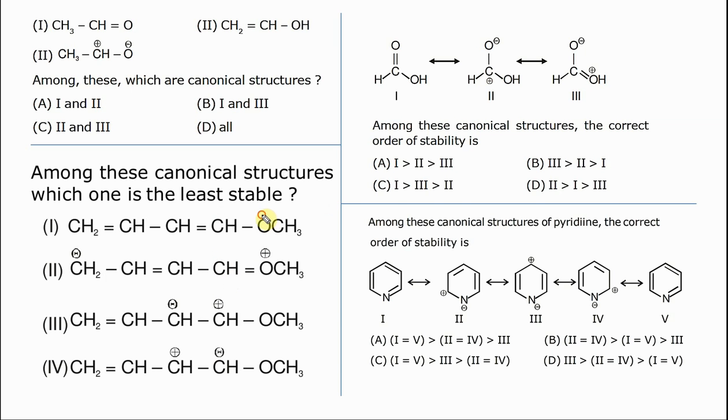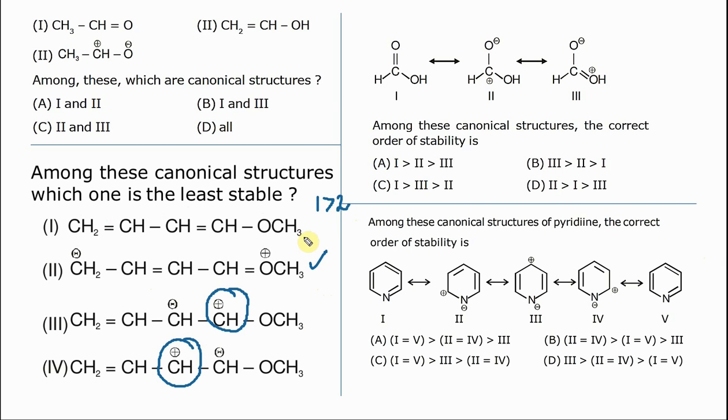What has happened here is this has come here, this has gone here, this has gone here. Okay, so that gives you this compound. But look at the charge separation. The charge separation is far apart here, but at the same time the octet is okay everywhere. But here see, if you see, octet is violated, octet is violated. Okay, here the octet is okay. So 1 is the most stable followed by 2.